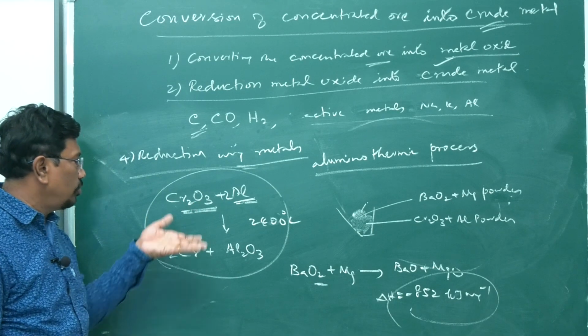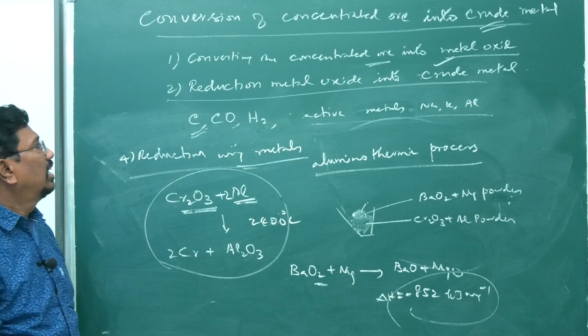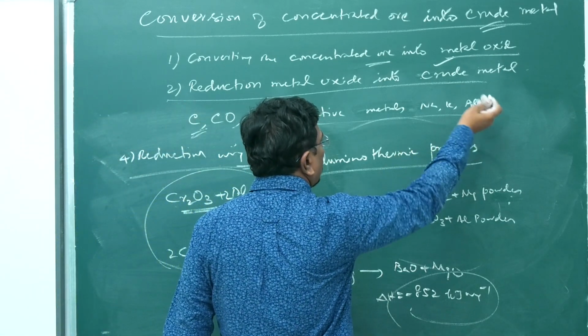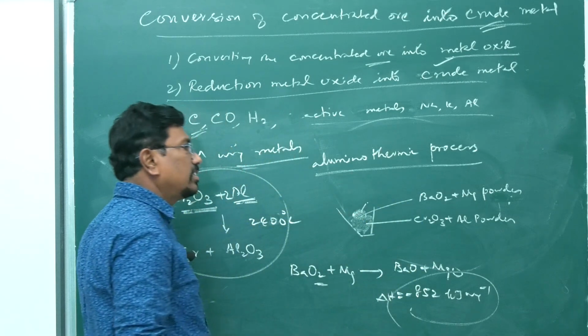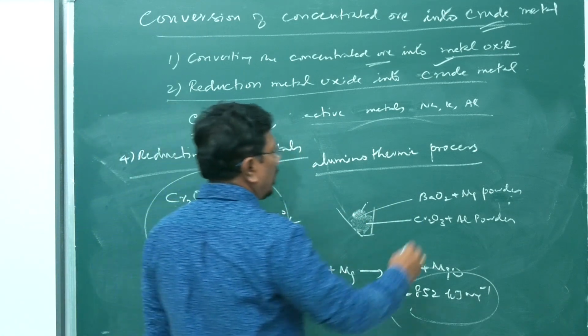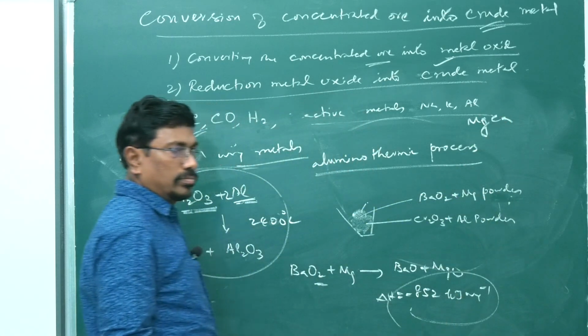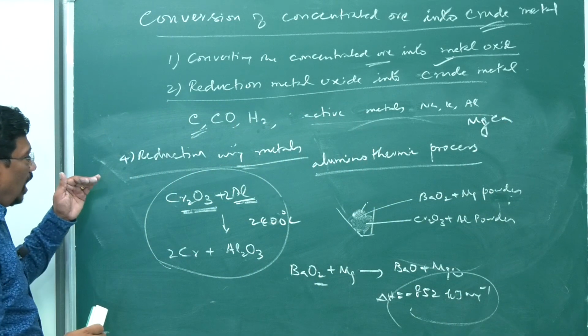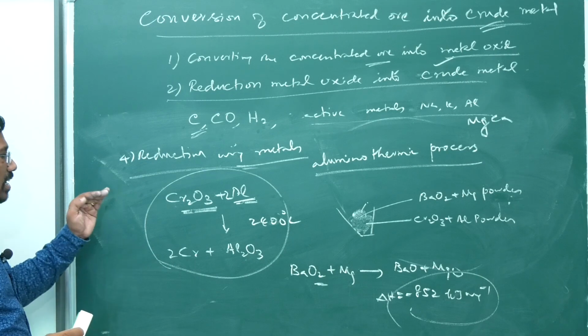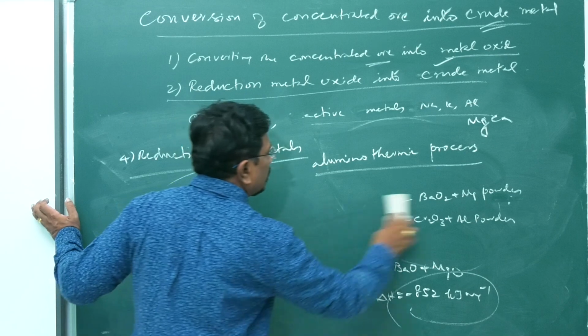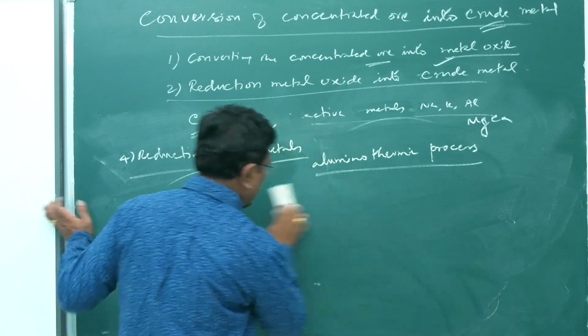We may also use some other active metals like sodium, potassium, aluminum. Likewise, sodium, potassium, magnesium, calcium can also be used. So, how to reduce certain oxides using sodium, magnesium and calcium, that we will be seeing now.